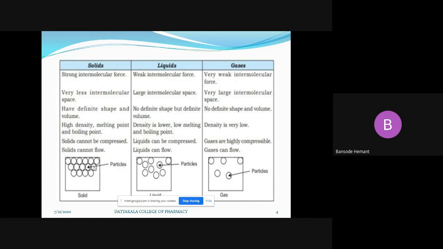Let us see in the previous picture, we can define the shape of the crystals of ice. That is the shape of the solid, the shape of the ice. But in the case of liquid, we do not have a definite shape of water, a definite shape of the liquid.